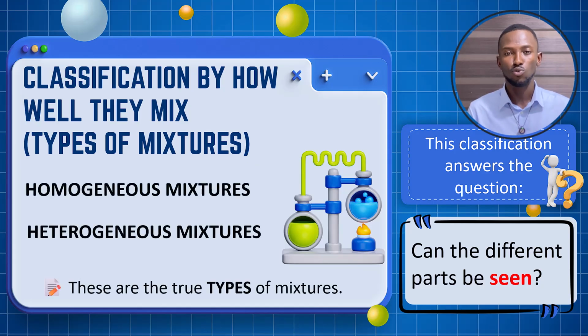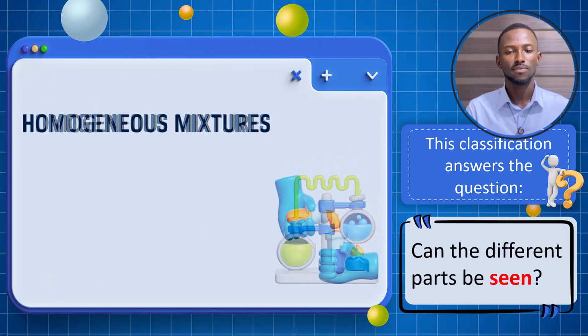For that, we have two main types of mixtures: homogeneous mixtures and heterogeneous mixtures. These are the true types of mixtures. But solid, liquid, and gas are the forms of mixtures. So now that we've seen the types of mixtures, let's pick them one after the other.